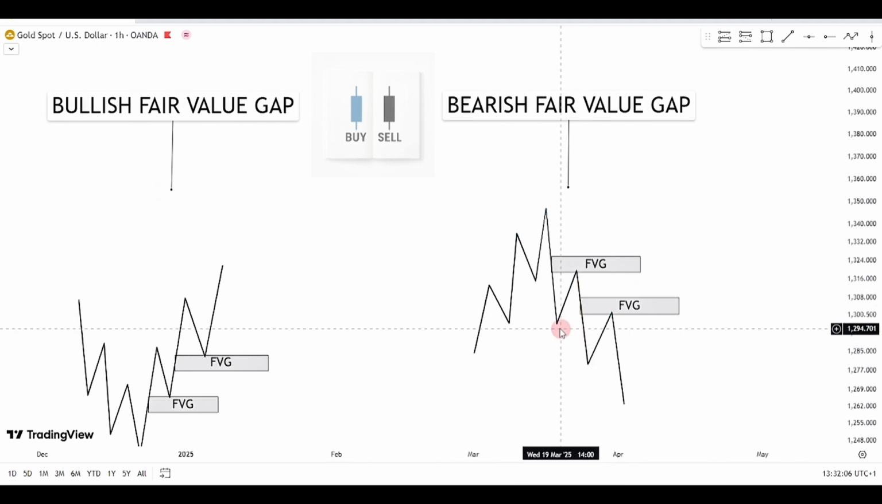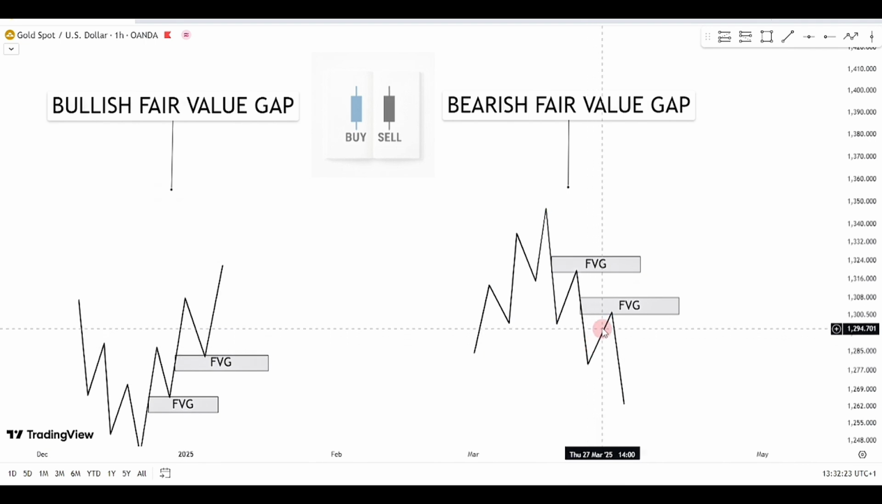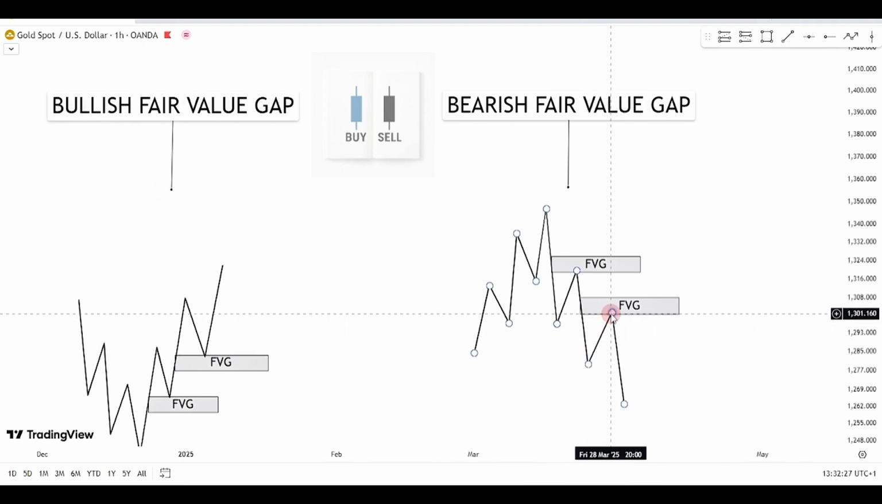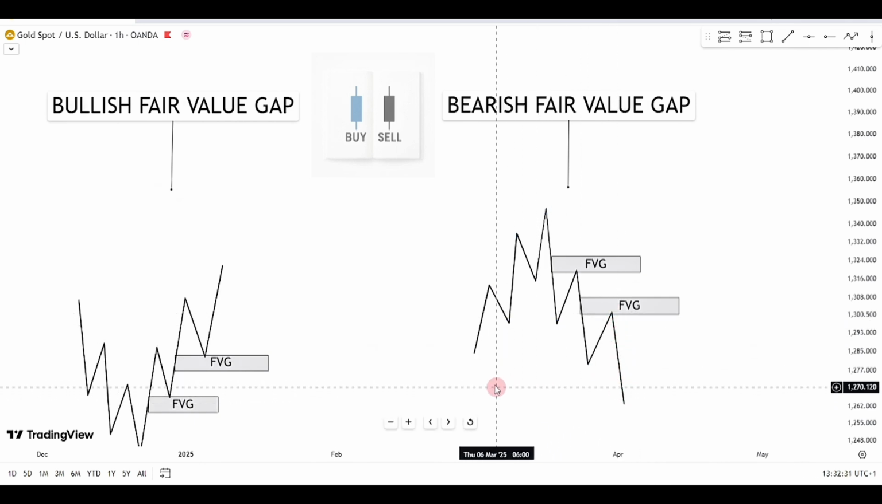Now, we also had another one which was broken at this point. This one is more of a break of structure. After that break of structure, we still had another imbalance that was created at this point. Basically, what we are expecting price to do is to retrace to that fair value gap, filling it up to keep pushing towards the direction of the trend. That is basically how the bearish fair value gap works.